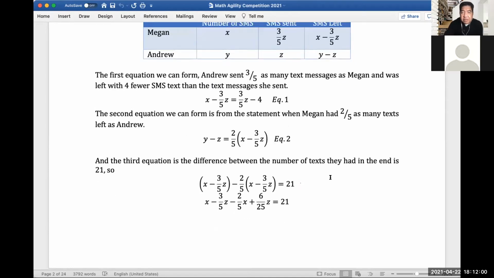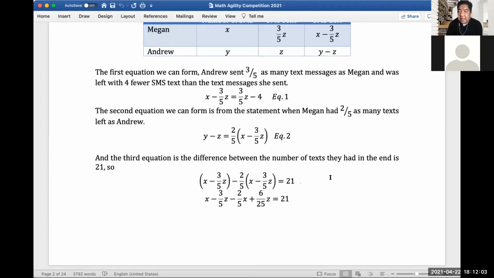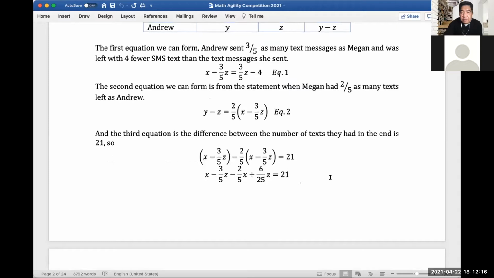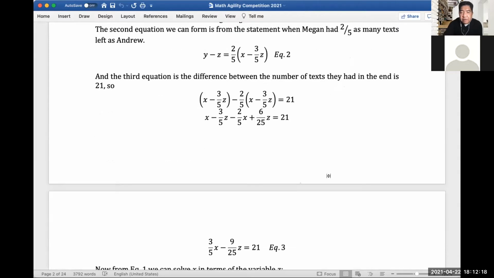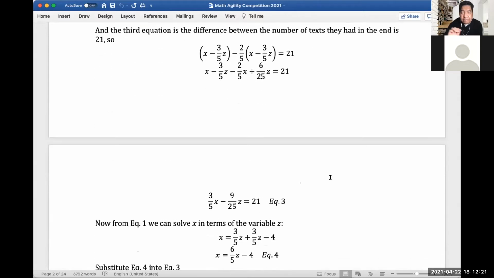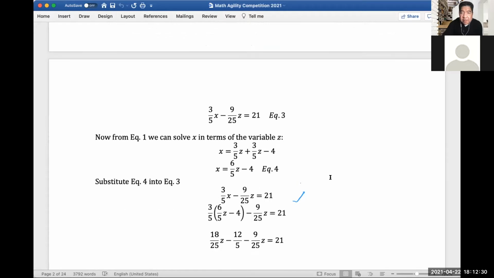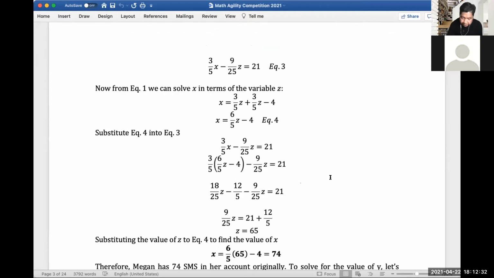The third equation is that the difference between the number of texts they had in the end is 21. So X minus 3/5 Z minus 2/5 quantity X minus 3/5 Z equals 21. When we simplify this, we get 3/5 of X minus 9/25 of Z equals 21. That's equation 3.